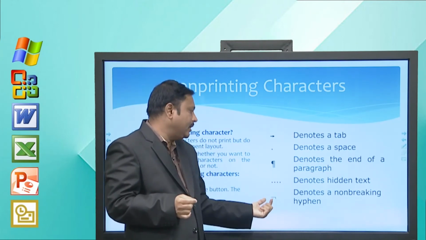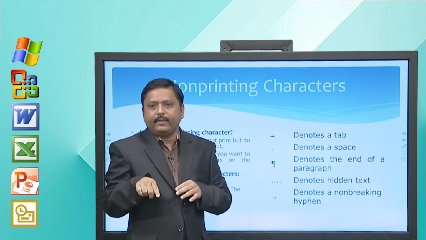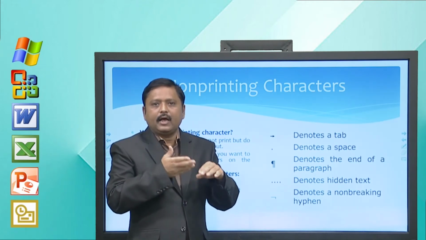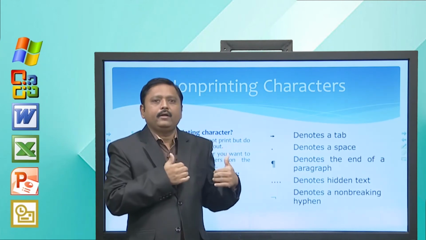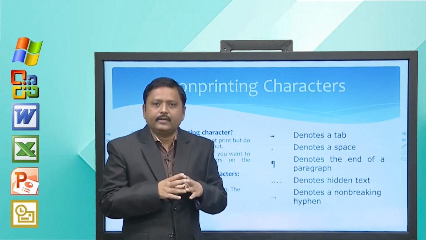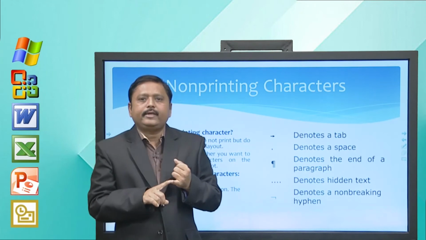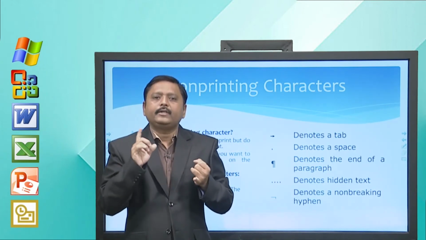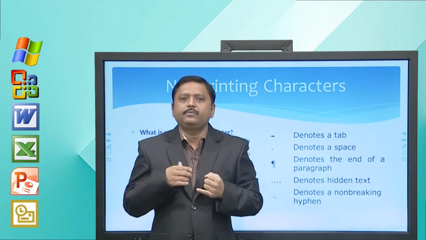So, this is a non-breaking hyphen, that means the word is simultaneous, but half of it is at the end of the first line and the remaining part is on the second line. So, these kinds of characters are called non-printing characters. Now, you understand what is click, what is a non-printing character and what is a cursor. Now, let us move further.